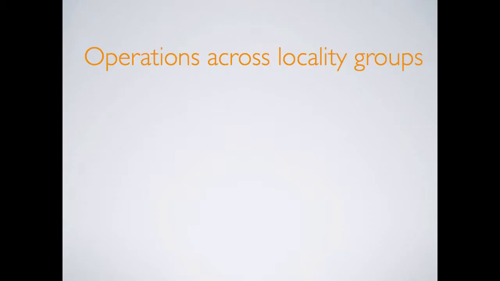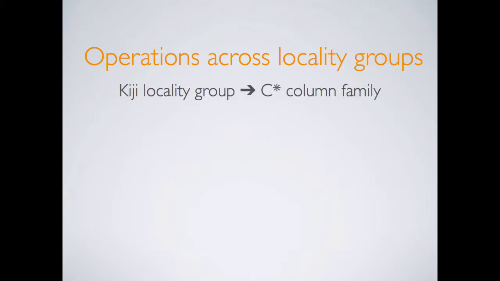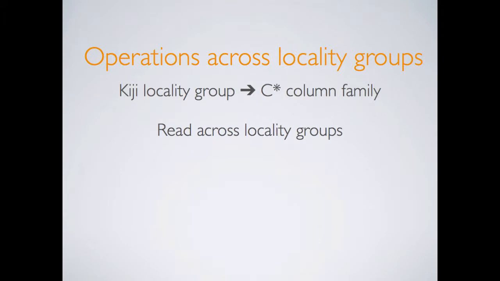First, we need to support operations that cross different locality groups. So when we map this Kiji data model to Cassandra, one locality group in Kiji maps to one Cassandra column family. And in Cassandra, you can't have a single atomic operation that touches multiple column families.